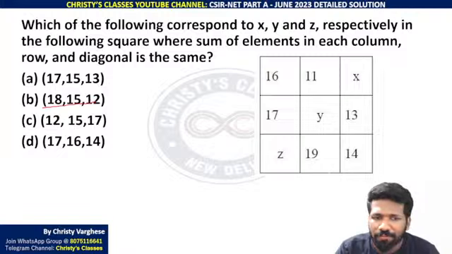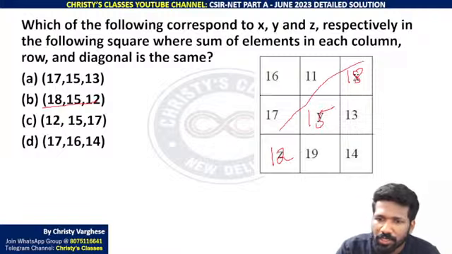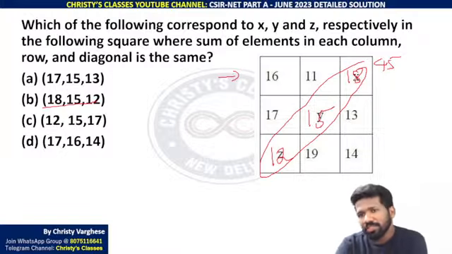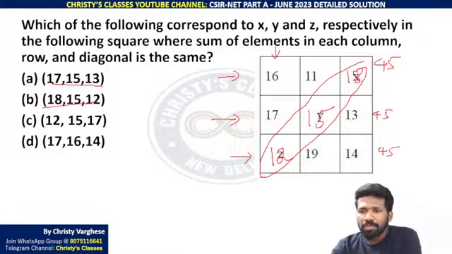Option B, 18, 15, 12: x की जगह 18 substitute किया, y की जगह 15 substitute किया, z की जगह 12 substitute किया. Now check the diagonal sum. Diagonal sum will be 45 itself. What is the row wise sum? 16 plus 18 plus 11, 16 plus 18, 34 plus 11, 45 itself. 17 plus 15 plus 13, that we just calculated for the previous option, that is also 45. And this 12 plus 14, 26 plus 19, that is also 45. So this is satisfying. And here also 16, 17, 12 will also be 45.